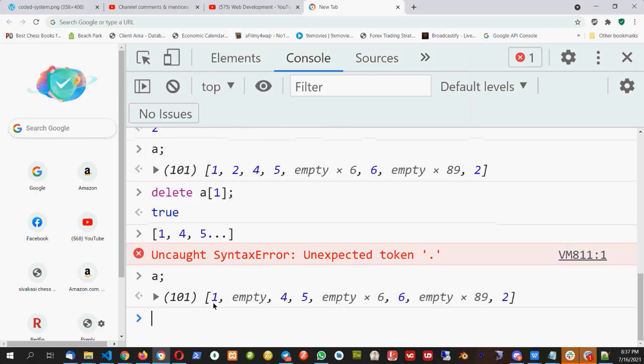So if we do A, it is actually undefined, though it is showing as empty, but really its value is undefined because there is no empty value in JavaScript. So this element becomes undefined, but this place is not deleted. There is a space here, but its value becomes undefined because we deleted A1. Okay, so that is correct. Anand has given the correct answer.